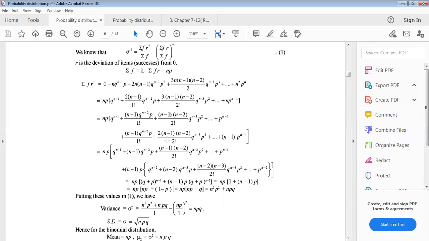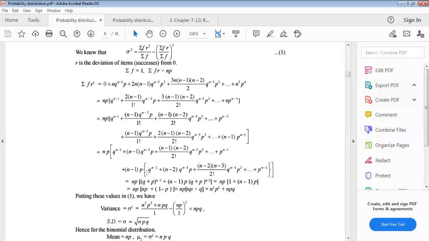Now taking common from here n minus 1, in each term there will be n minus 1. Okay, now n minus 1 taking common, and p also can take common, so it will be q to the power n minus 2, n minus 1 can go, p, one p gone, this is why n minus 2 into q to the power n minus 3 into p, then in this factorial 2 these two cut, this is why only 1 divided by 1 factorial, and this is divided by 2 factorial.